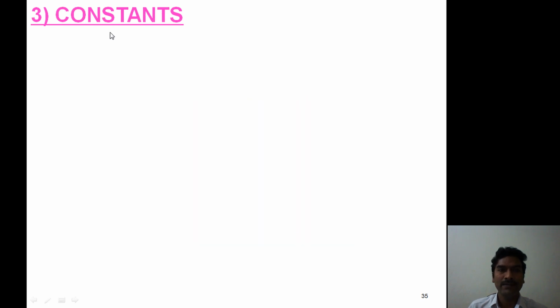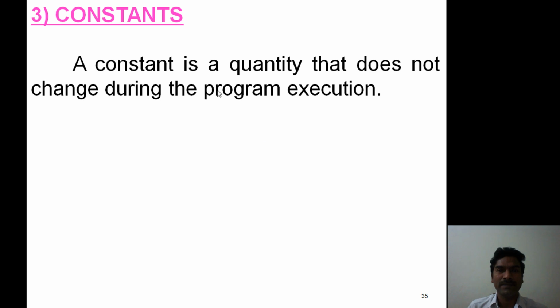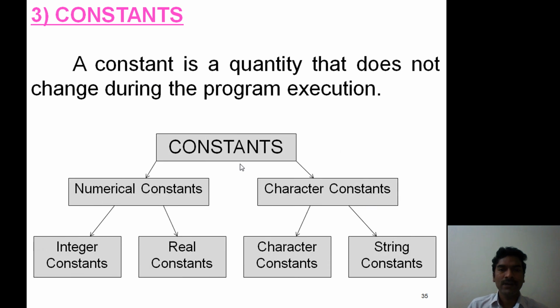Now third one is a new thing, constants. Now what is meant by constant? A constant is a quantity that does not change during the program execution. Here the value does not change. Such a quantity is known as constant. Now in C language, constants are classified into 2 types: numerical constants and character constants.